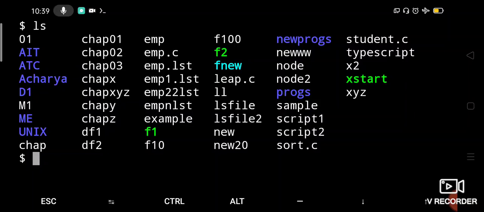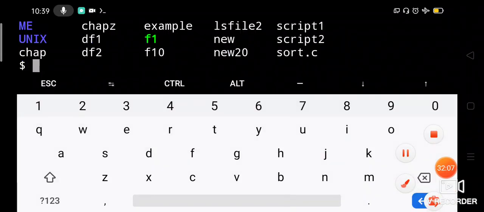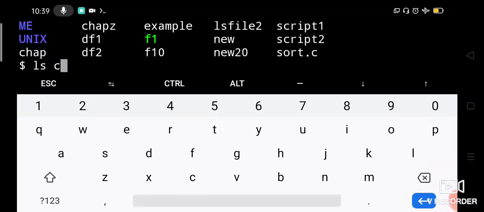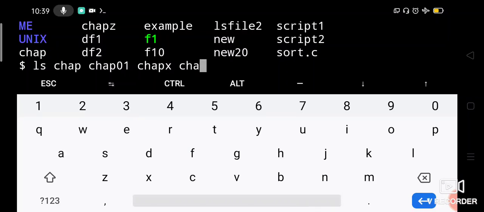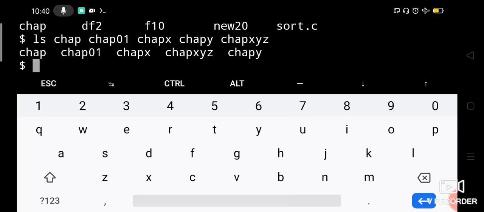Okay, so let us see the command. When we say ls chap01 chapx chapy and chapxyz, let me say. So all these files will be listed, right? ls means listing the files. So all these files I am trying to list. So it will list all these files, right? All these files are existing.